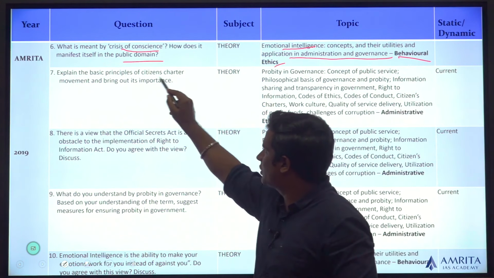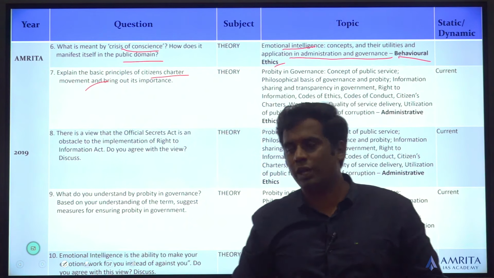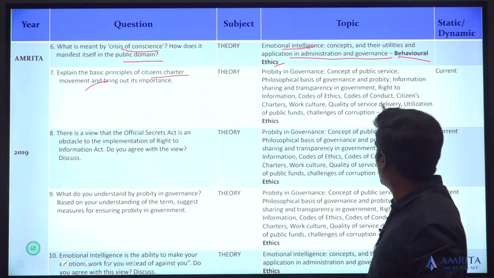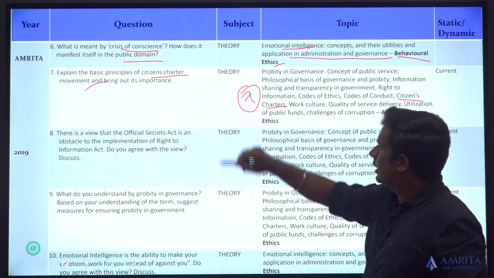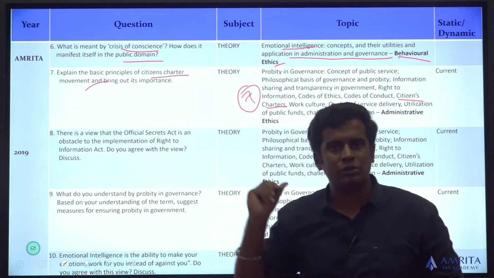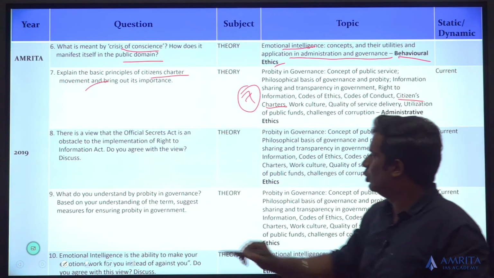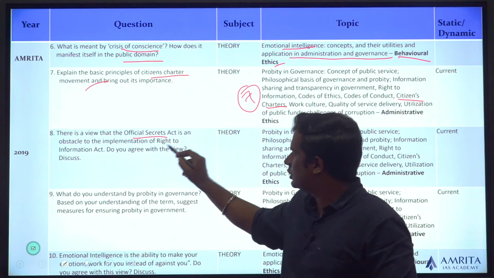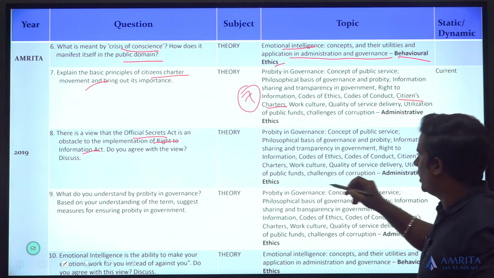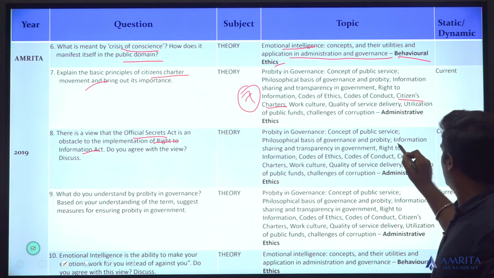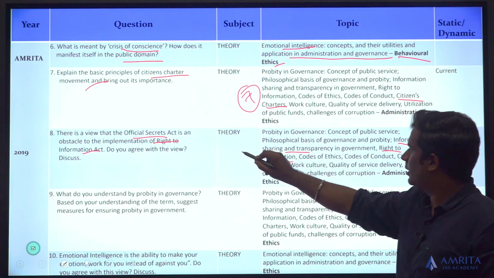Basic principles of the citizen charter movement and bring out its importance. Question number 7 of the 2019 question paper. Take citizen charter, take topic number 7 of your ethics syllabus, probity in governance. You have citizen charter directly inside it. There is a view that the Official Secrets Act is an obstacle to the implementation of RTI. RTI is again asked in topic number 7. Information sharing and transparency, RTI. Again topic number 7.